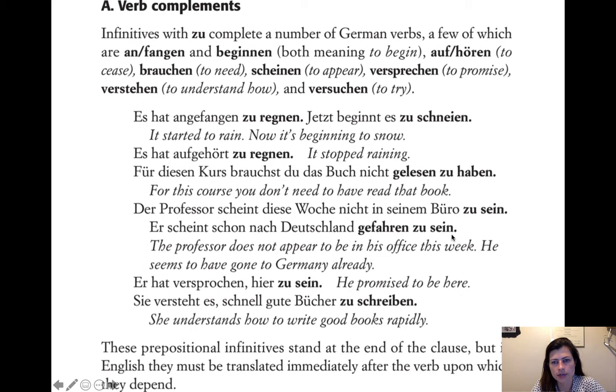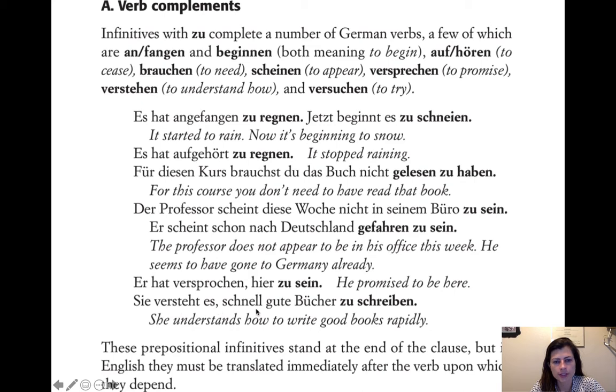He seems to have gone. Gefahren zu sein. So fahren always uses sein as its helping verb in the perfect. So that's why it's just sein here, but it's not conjugated. It's because it's still an infinitive. Hat versprochen, hier zu sein. He promised to be here. So he has promised here to be. He promised to be here.